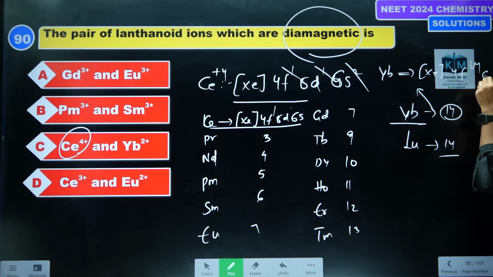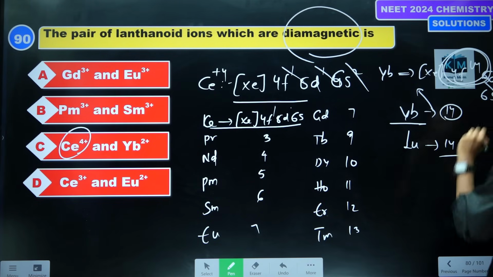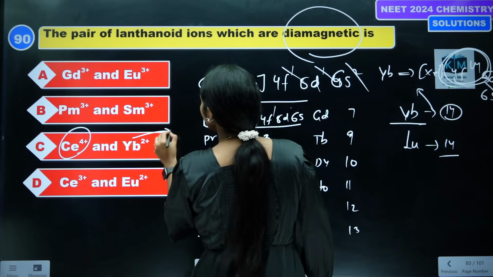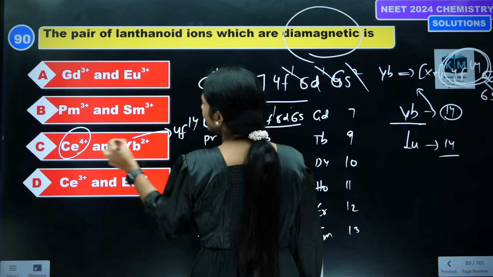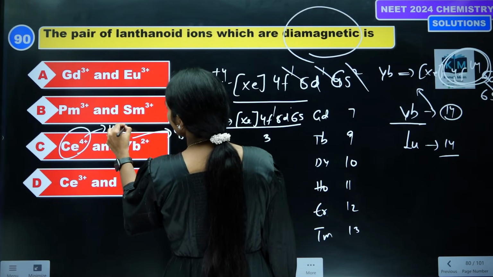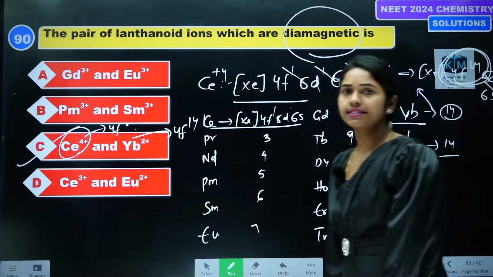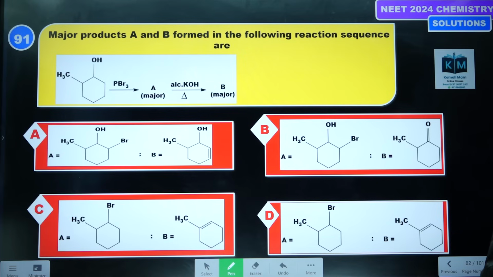4f14, 4f14, 5d0, 6s2. So in +2 there are no unpaired electrons. 4f14 here, and here no unpaired electrons, 4f0. That's why option C is the correct answer.